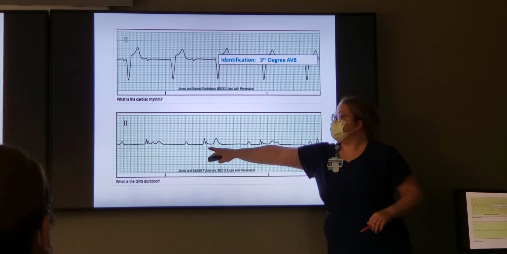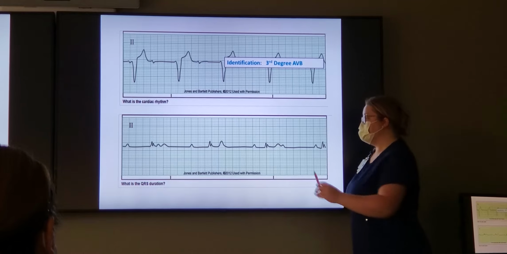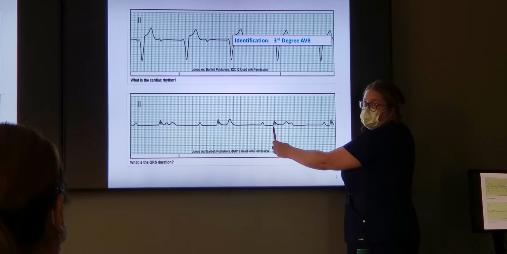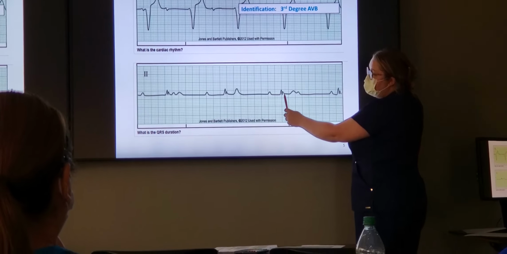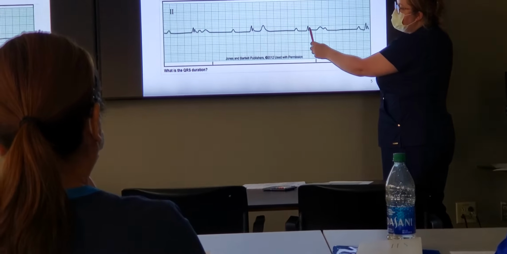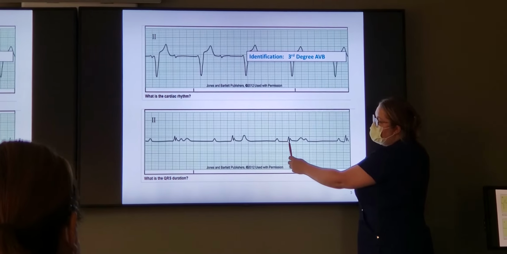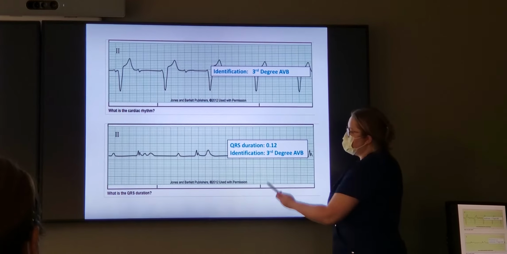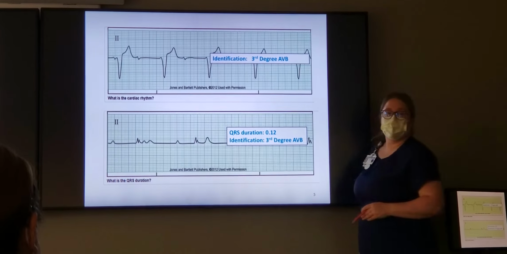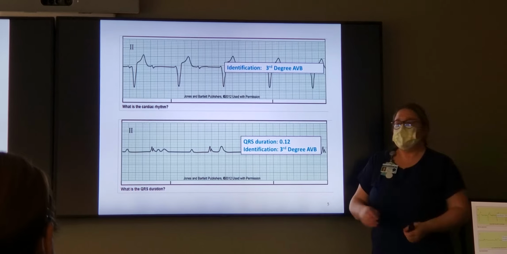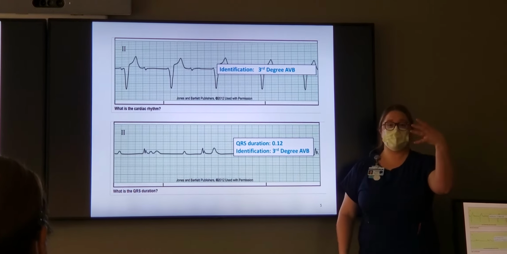So it's asking us to measure this QRS complex. We're going to start right here, because that's where my plane takes off, and then my plane ends, comes back right here. So we go up in the air, a little submarine, up in the air again, down. So we're going over 1, 2.5 boxes, almost 3 boxes. So 0.12, okay?